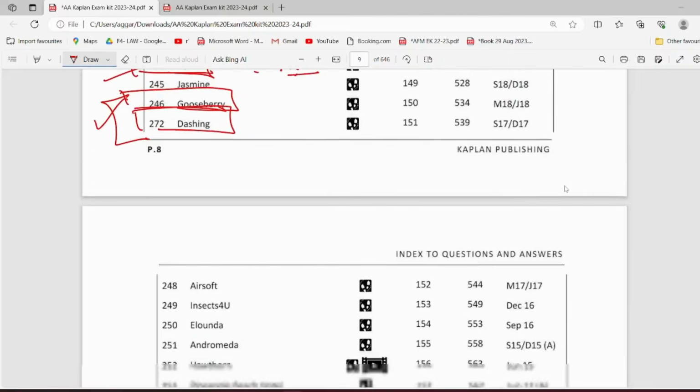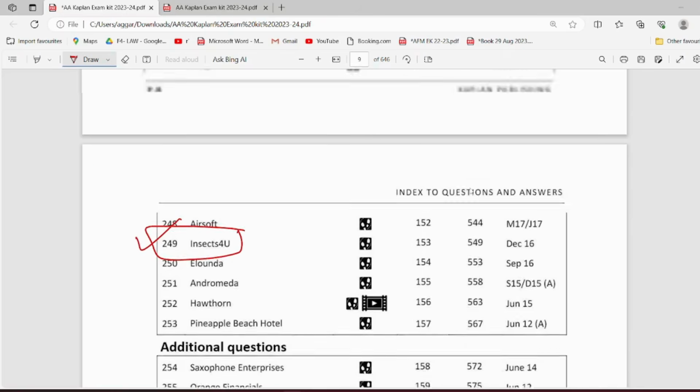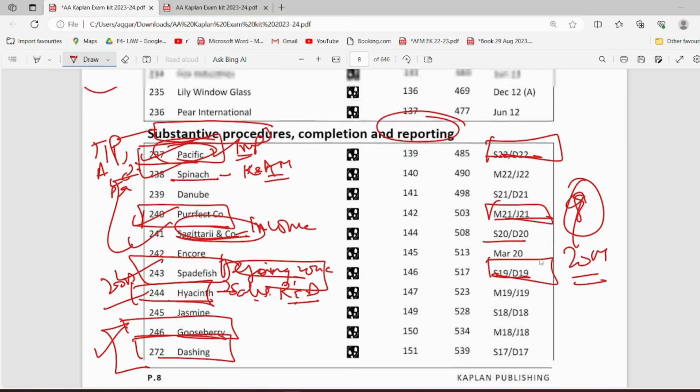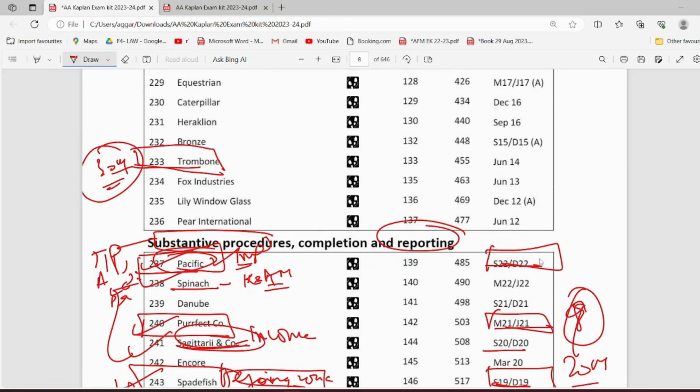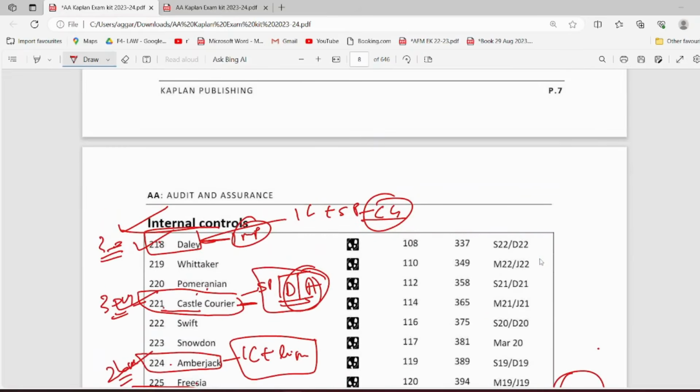And then you also have some of the others here. Insects for you is important, not all of these. This covers a major area of your syllabus again. So I think in substantive procedures you have nine questions in totality, which are 20 marker questions. So you can practice these questions, and two more questions I would like to include, which are not there in your Kaplan kit, I suppose, but these are there in your latest past papers.